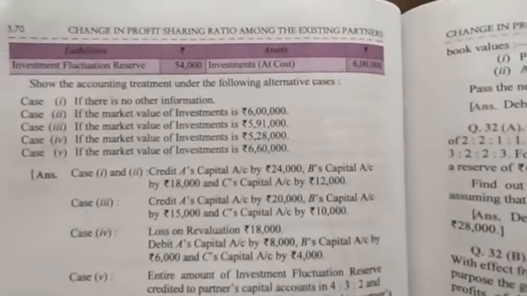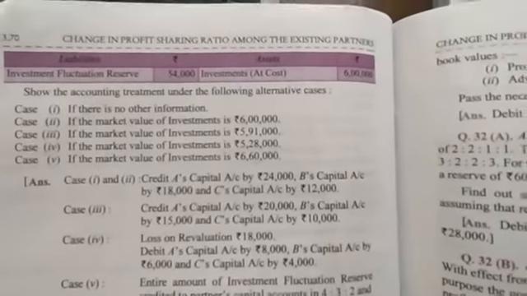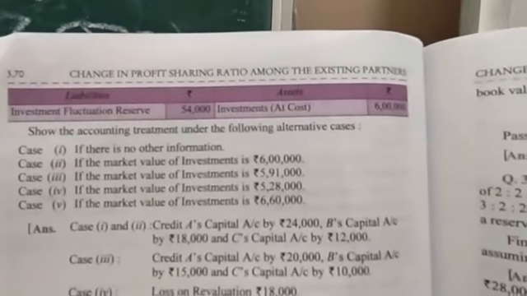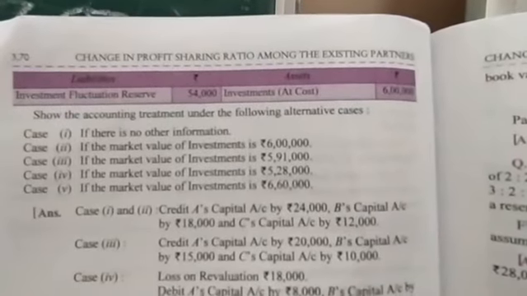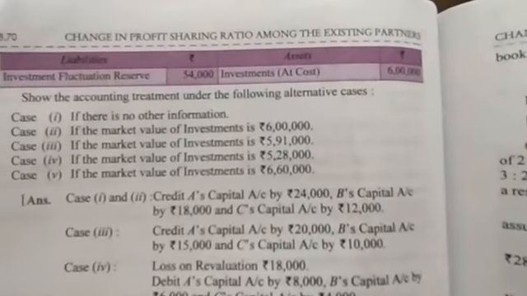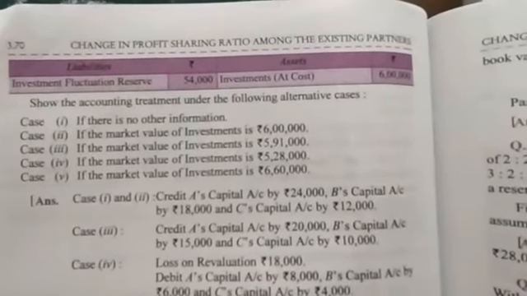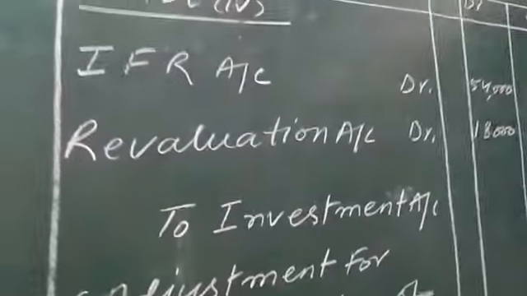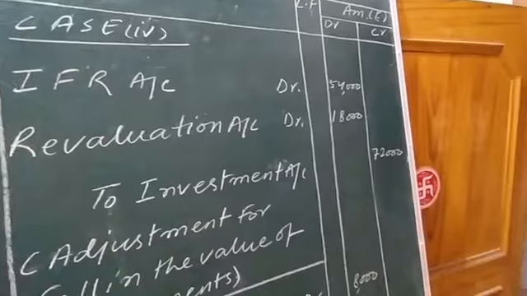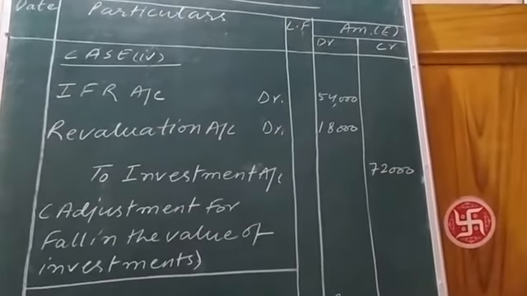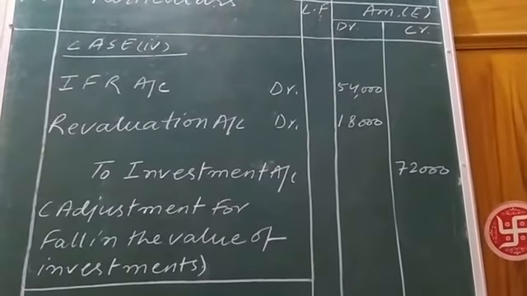This amount will first of all be charged from investment fluctuation reserve. 72,000 minus 54,000 rupees: how much amount of fluctuation is remaining to be recovered? 72,000 minus 54,000, 18,000 rupees. This amount will be charged from revaluation account, shown as decrease in asset on the debit side of the revaluation account.